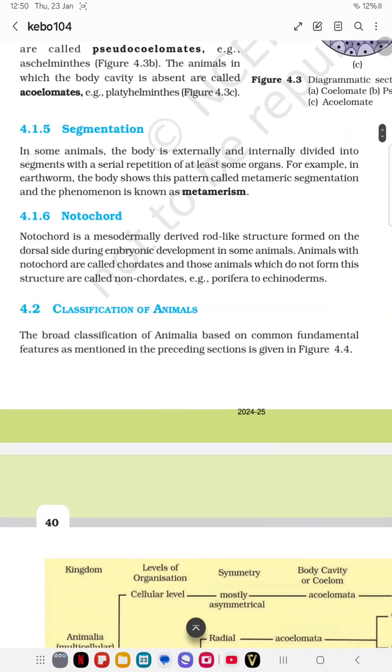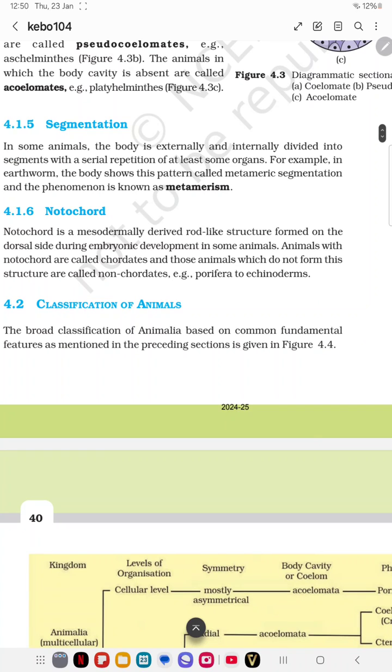In some animals, the body is externally and internally divided into segments with a serial repetition of at least some organs. In earthworms, the body shows a pattern called metameric segmentation, and this phenomenon is known as metamerism. Both outside and inside, the segments are seen as a serial repetition.